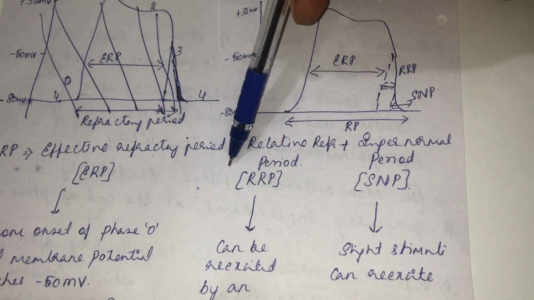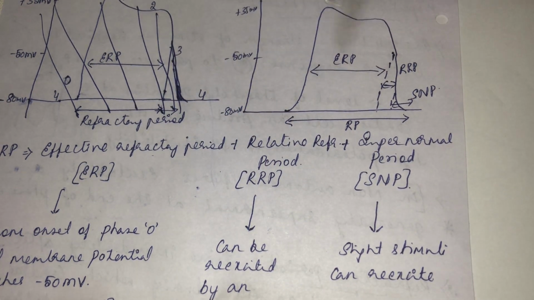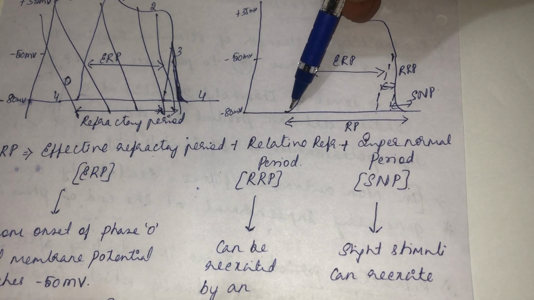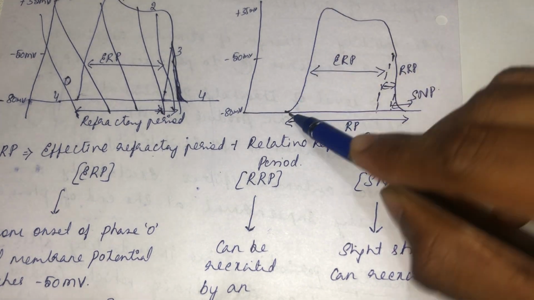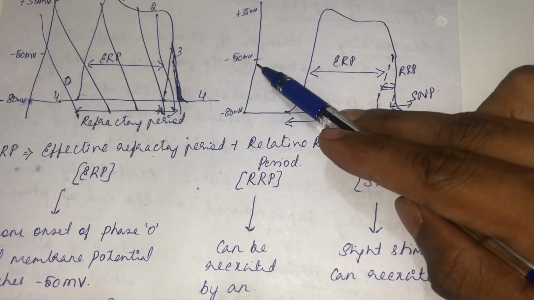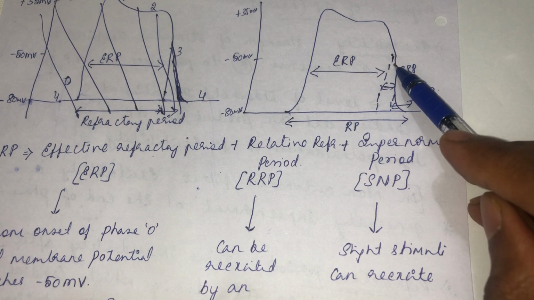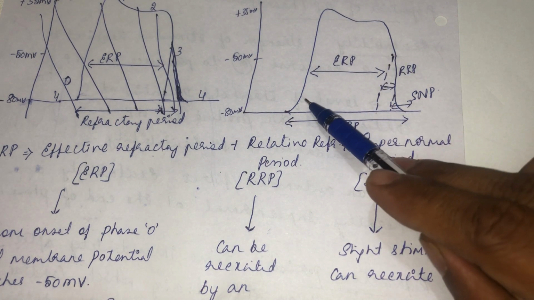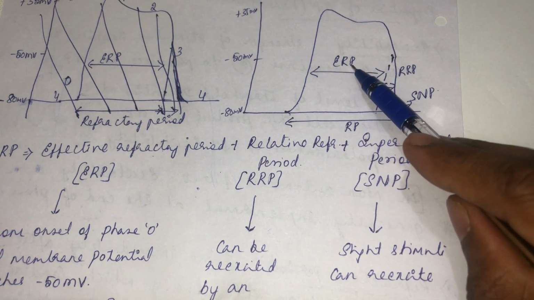To cut short, I have given these abbreviations. So if you see from the start of phase 0 depolarization till this action potential reaches minus 50 millivolt, that duration we call the effective refractory period.